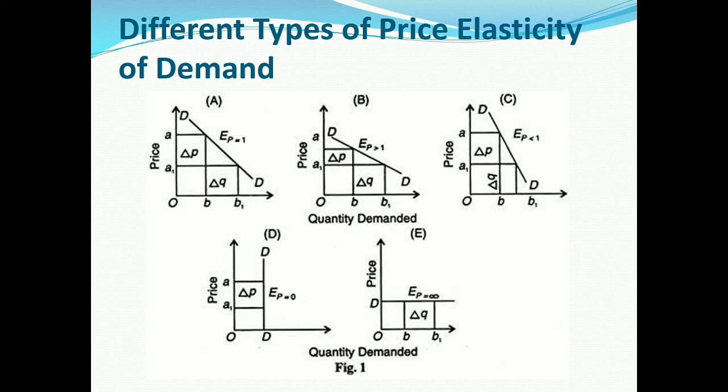This is called relatively inelastic demand, and in panel D, elasticity is equal to 0. This is called perfectly inelastic demand. And the last one, panel E, the elasticity is infinite. This is called perfectly elastic demand.